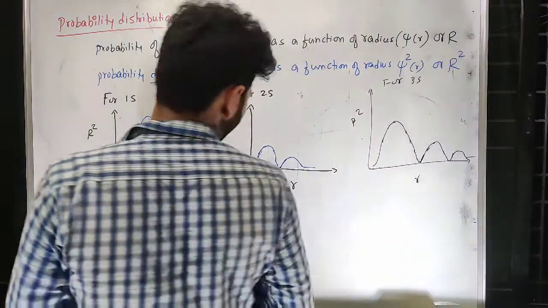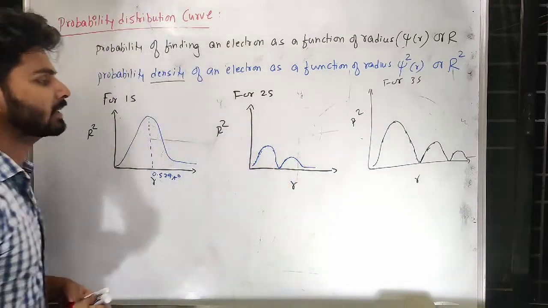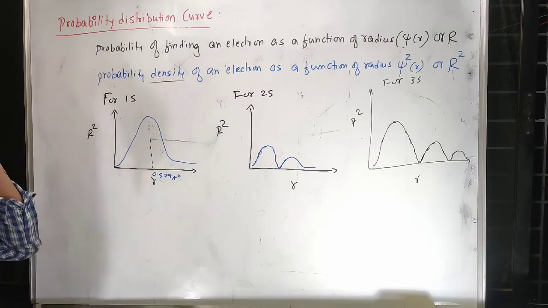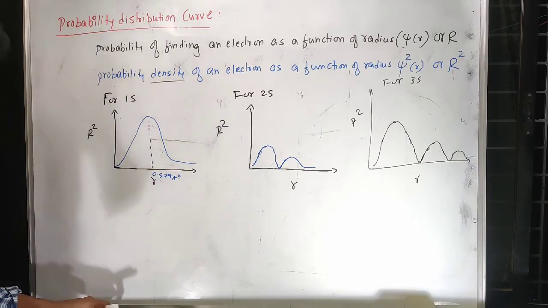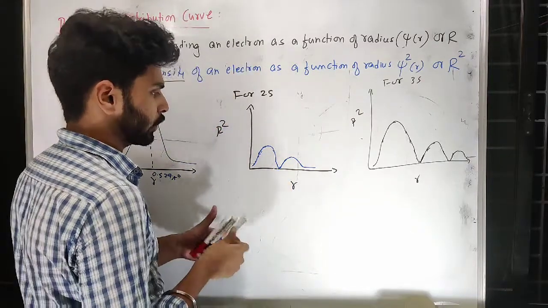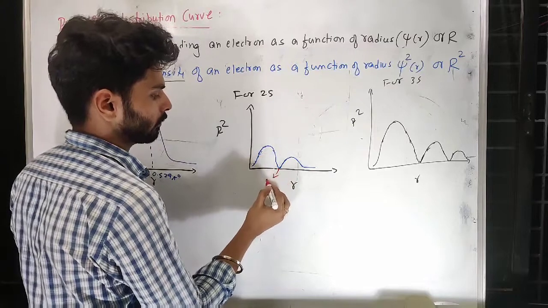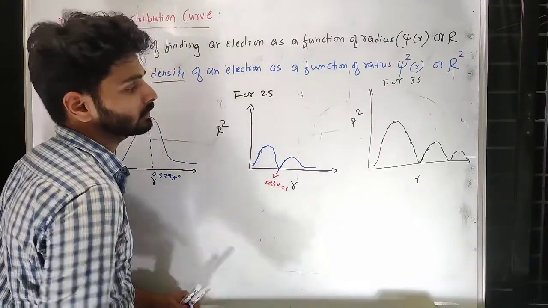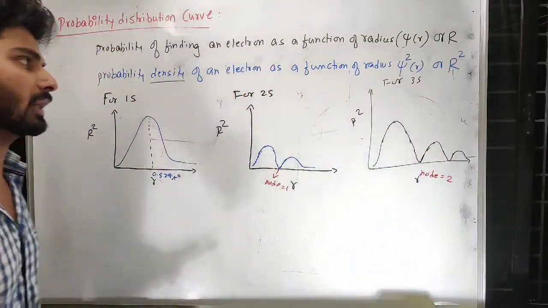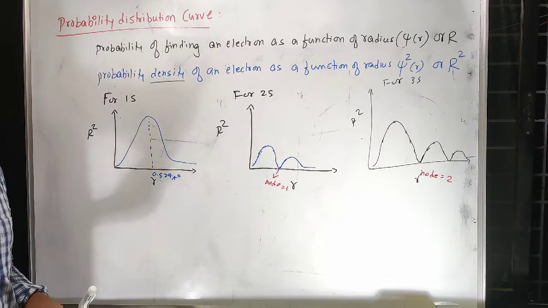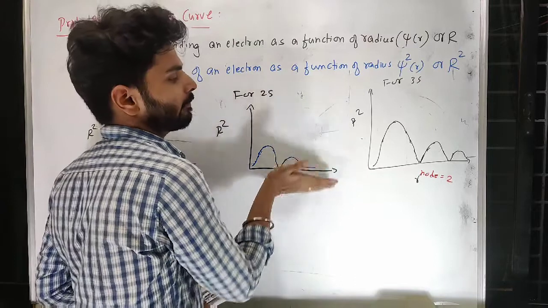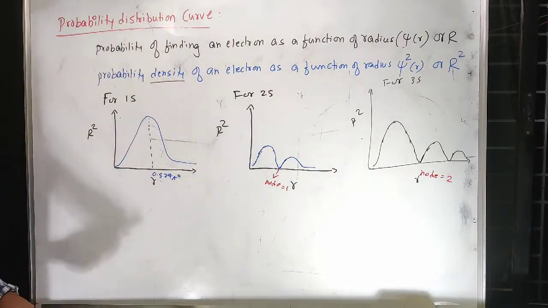Now you may wonder why I am not writing below this baseline, because here we have the value of r as r square. Even if you square negative values, it will become positive, so you cannot expect anything beyond this baseline. So this can be here said as node. So here node you can expect 2, since it is for 3s, 1s and 2s nodes can be expected there. So r square is always a positive value, so you can have values only above the baseline.